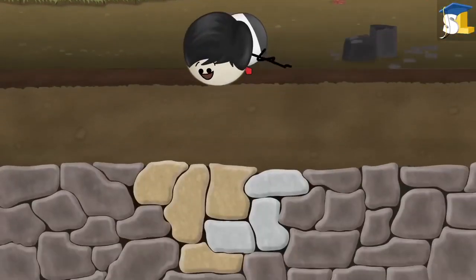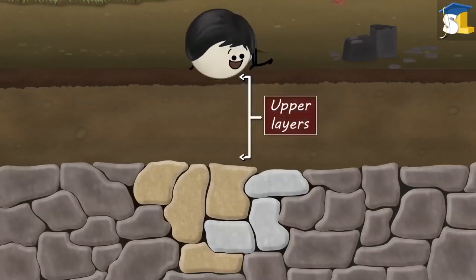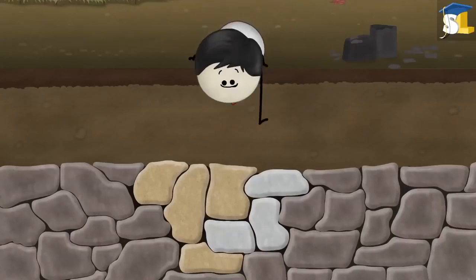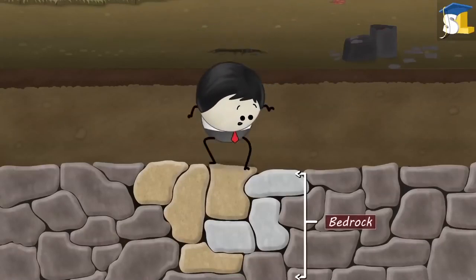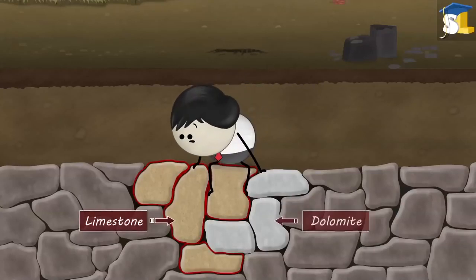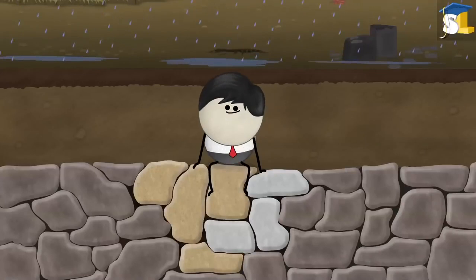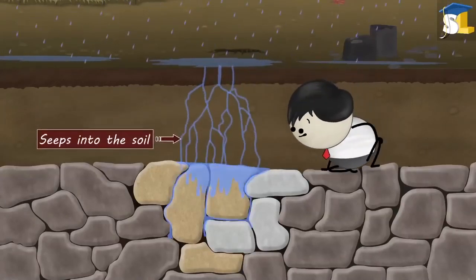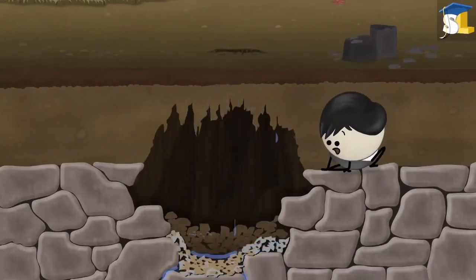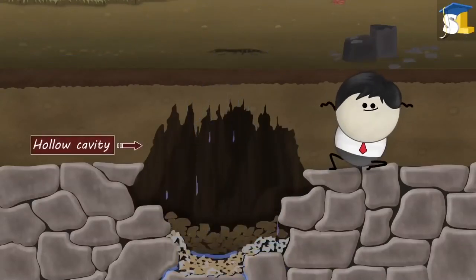Indeed. Now listen. The upper layers of the soil comprise of sand, clay, etc. while the bottommost layer, called bedrock, has rocks. Generally, sinkholes form in places where the bedrock layer has rocks made up of limestone or dolomite. When rain falls, it seeps into the soil, reaching the bedrock. Over time, the water dissolves these rocks and thus erodes them, forming hollow cavities.